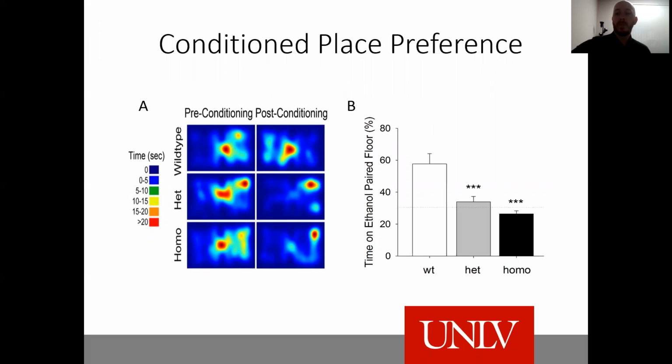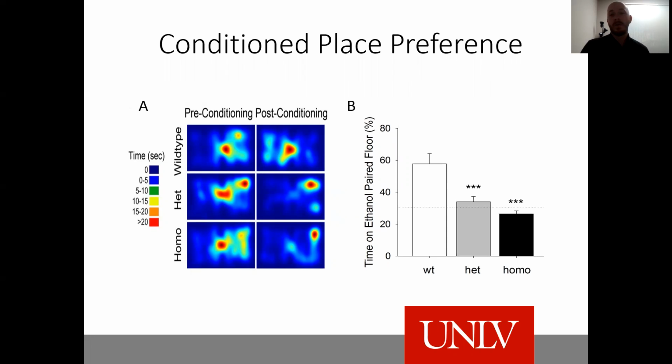Next, we did conditioned place preference, which is another validated protocol for addiction, where you have an apparatus that has several chambers. You give the mouse some time to get acquainted with the chambers, make some way to differentiate them, and you track how much time they spend in each room.